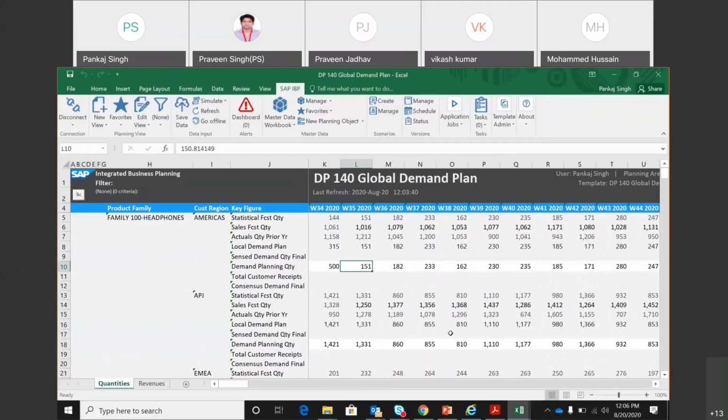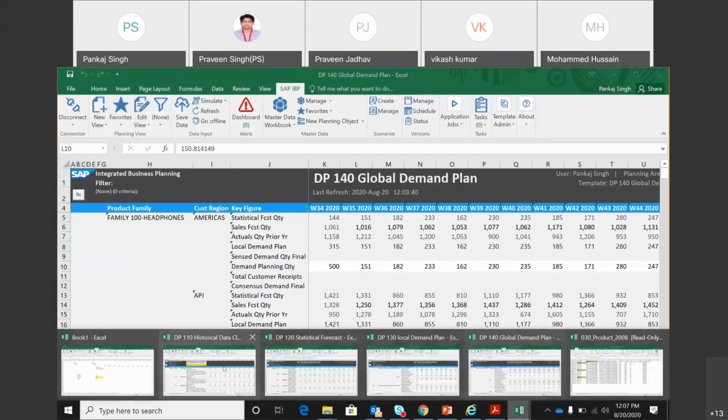So Pankaj, Vikas here. Yeah. In the live system, do we need to do all the things in all the 4 sheets, or do we only work on one, like this global demand plan, and it will flow to all the sheets every time? How does an actual planner in day-to-day activity work on the sheets, all 4 sheets? Normally all 4,